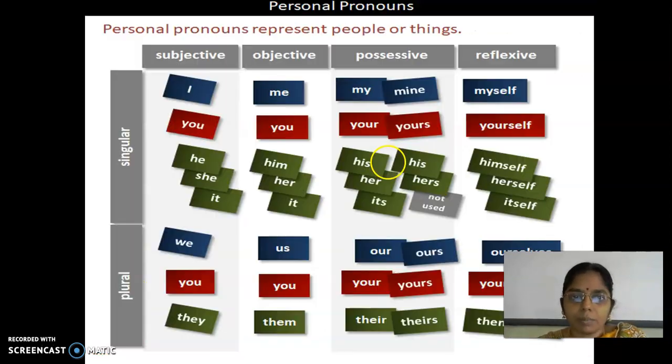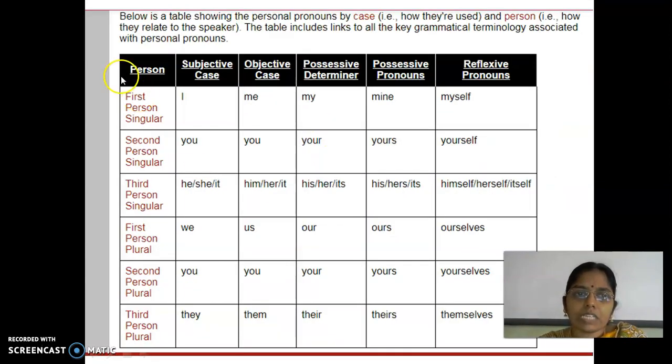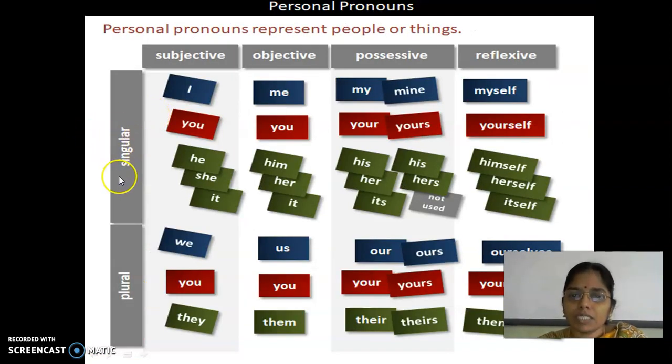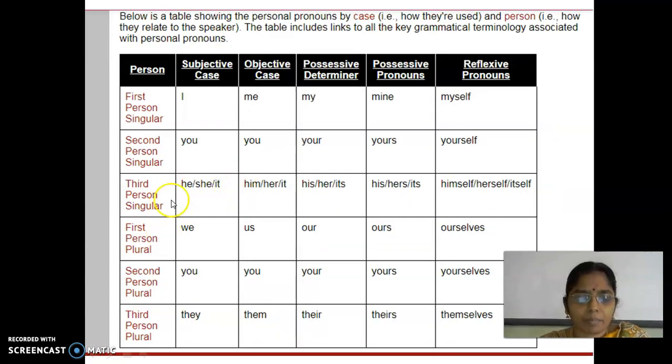You can see the previous slide also, the same. Here we didn't say which is first, second or third person, but we represented them in colors. Both tabular columns represent the same, only singular and plural.